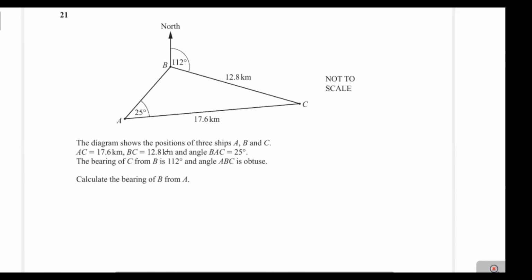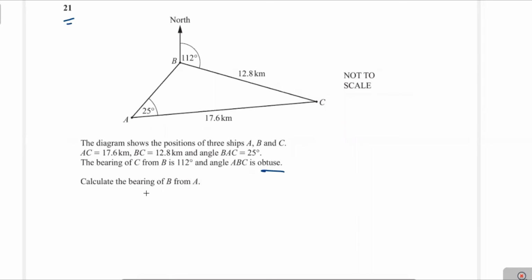Question 21. The diagram shows the position of three shapes A, B, and C. AC is equal to 17.6 kilometers, BC is 12.8 kilometers, and angle BAC is equal to 25 degrees. The bearing of C from B is 112 degrees, and the angle ABC is obtuse. Calculate the bearing of B from A. It is the angle from the north at A towards B.